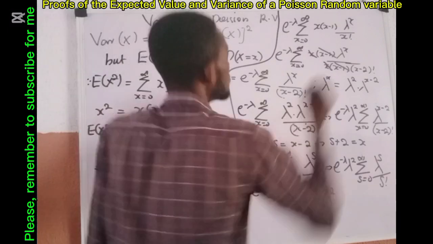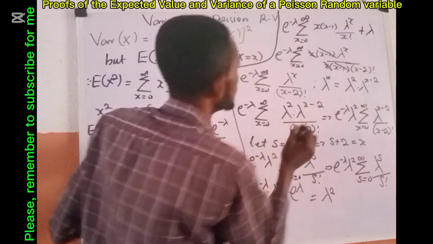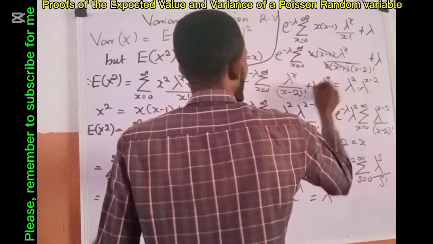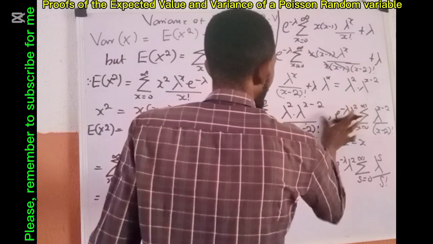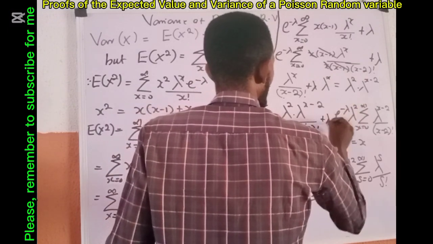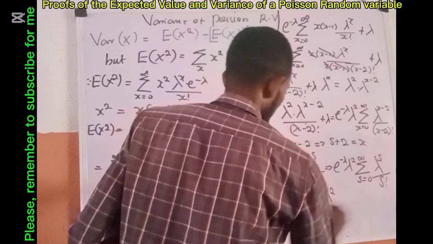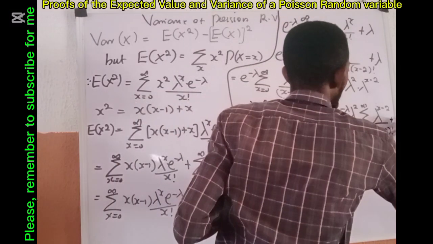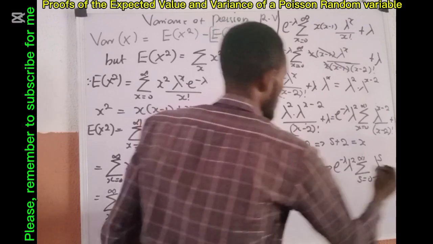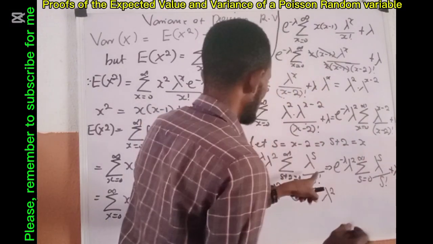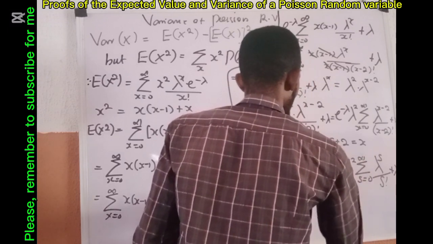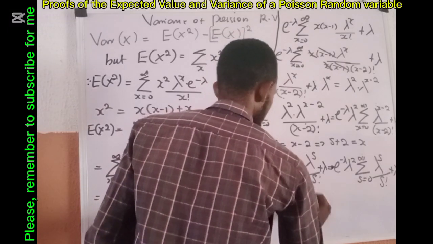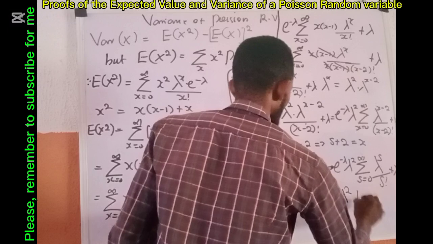We still have plus lambda here. So here we have plus lambda, here equally we are going to have plus lambda, and here we must equally have plus lambda. So this is going to give us lambda raised to power 2 plus lambda.